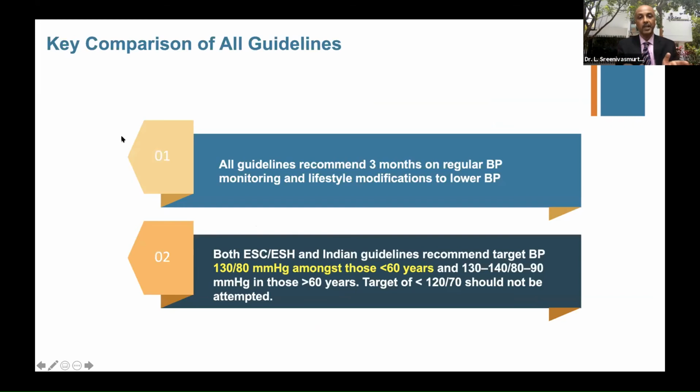So let us compare now. All the guidelines recommend 3 months on regular BP monitoring and lifestyle modifications to lower the BP. And both ESH and Indian guidelines recommend a target BP of 130/80 in people below 60 years, and 130 to 140 and 80 to 90 in people above 60 years, and do not go less than 120/70.